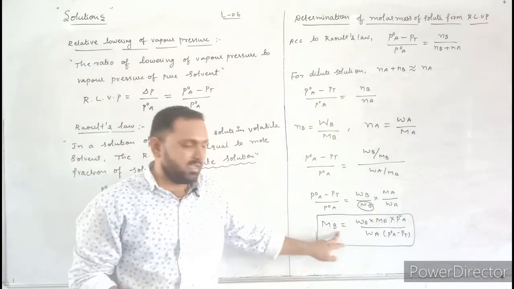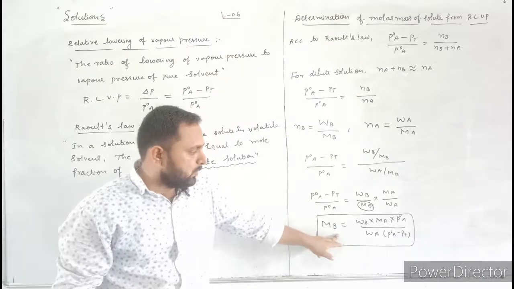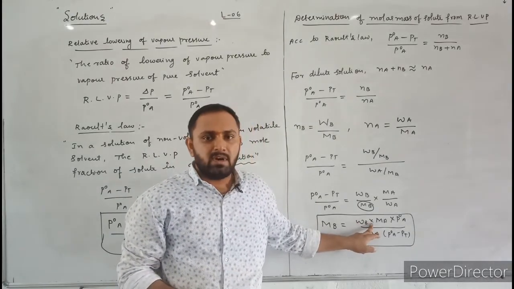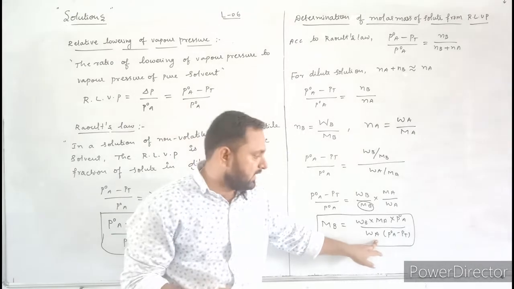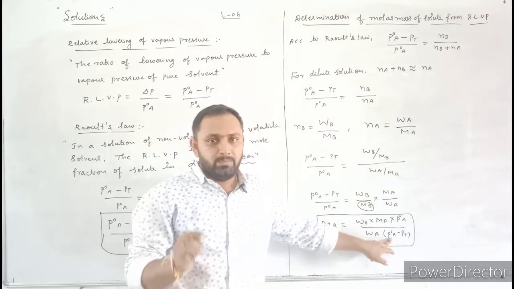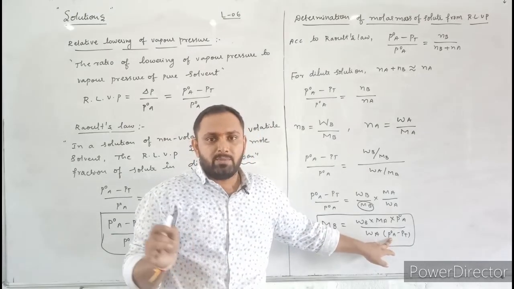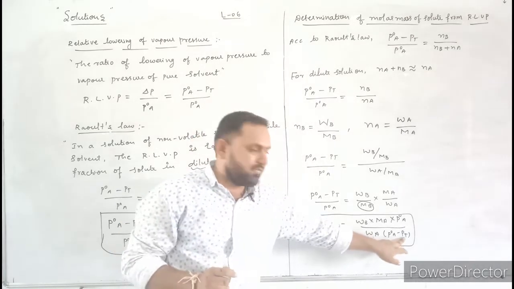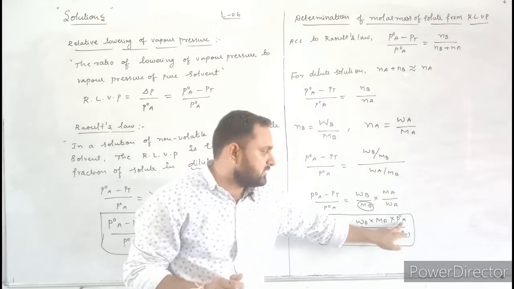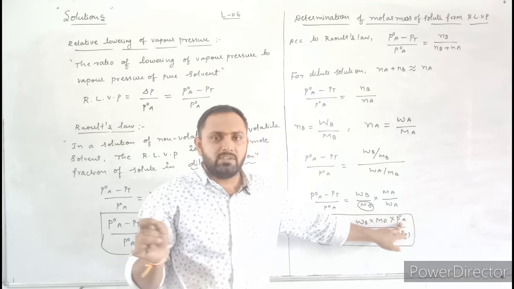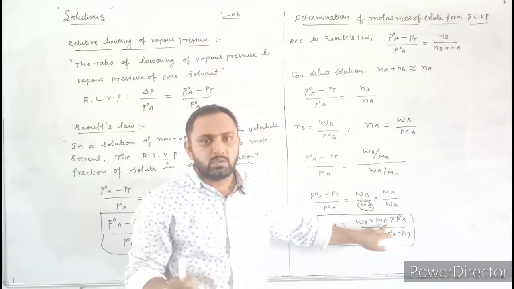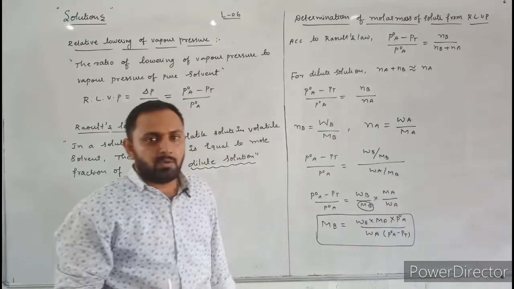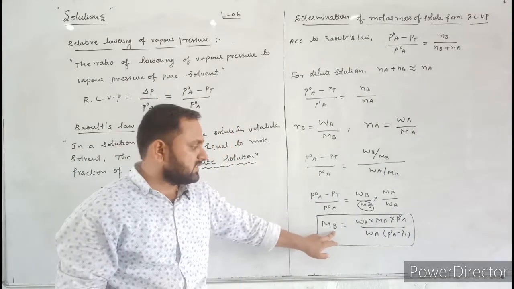Here, what is Mb? Molar mass of solute. What is Wb? Given mass of solute. And what is Wa? Given mass of solvent. And here what is P naught A? P naught A means vapor pressure of pure solvent. P is the vapor pressure of solution. What is P naught A? It is the vapor pressure of pure solvent. What is Ma? Molecular mass of solvent. By using this formula, we can easily calculate the molar mass of solute.